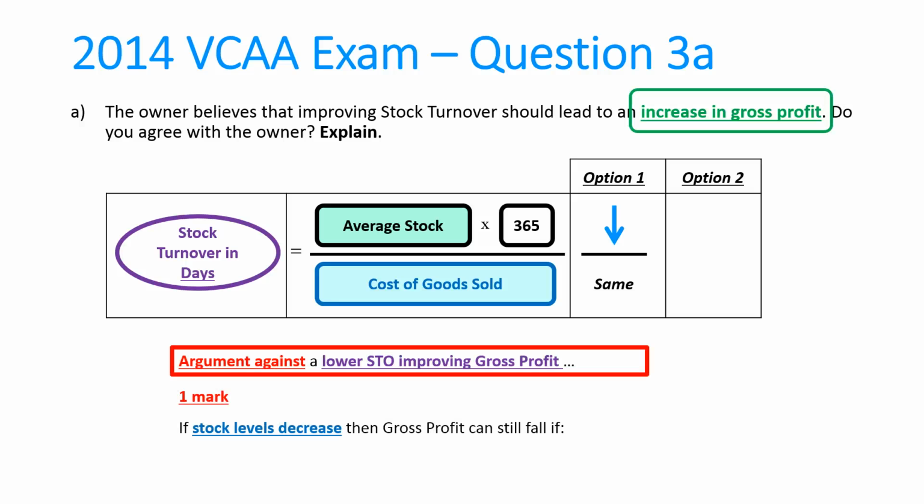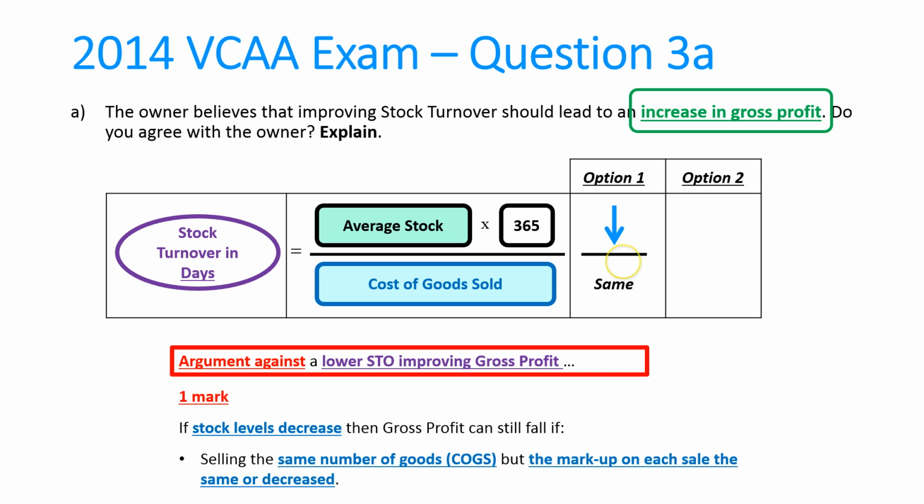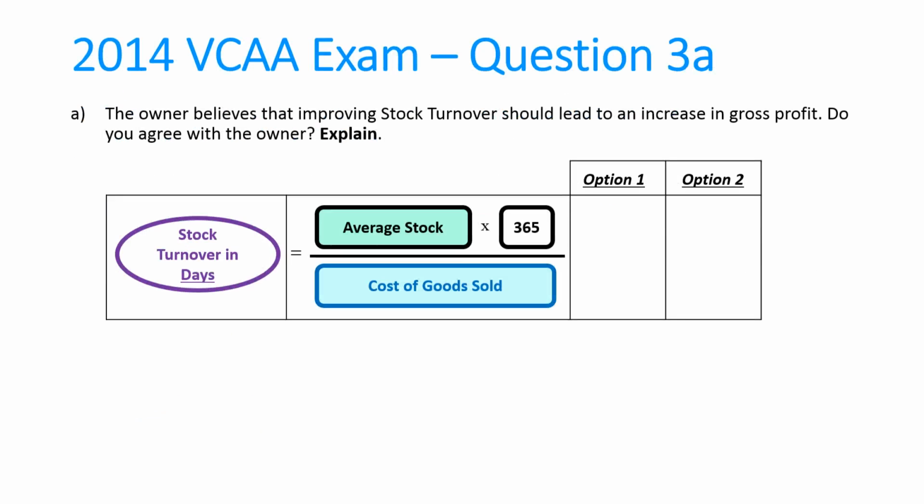Well, another argument could be that's wrong. If I decrease the amount of stock on hand, it could be a problem for gross profit if I only sell the same amount of goods, which I said mathematically would need to happen. What if I sell the exact same number of goods as last year, but the markup on each one has gone down or actually stays the same? If that happens, gross profit won't actually go up. So that's an argument against the owner's statement.